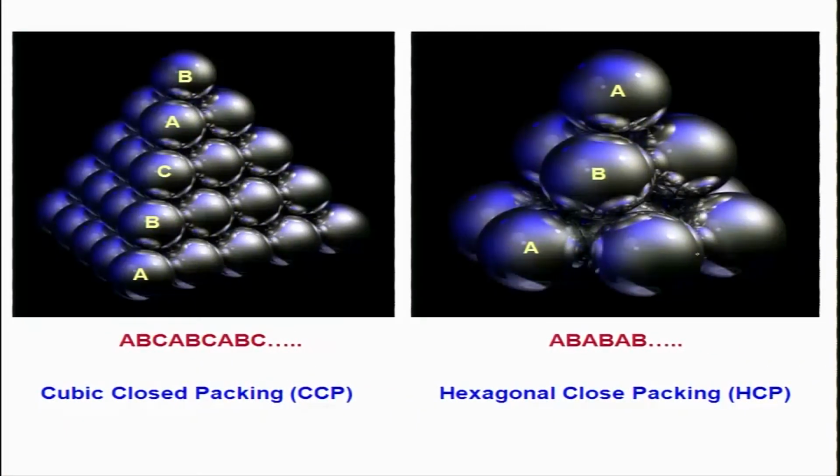This is how the packing will look in 3D: the first layer, the second layer, the third layer, and then the next layer which will again be A, then B and C, and so on. In this case, A layer, B layer, and then A layer. You can do this experiment by buying pebbles or small metallic spheres. Just make a grid of those metal balls and try arranging them with respect to each other, and you can see that two different structures can be made.